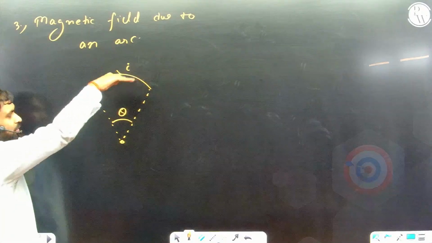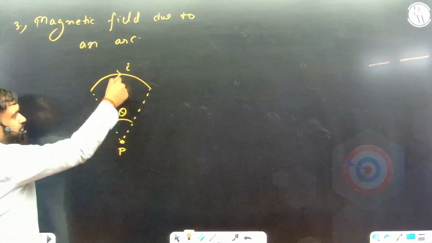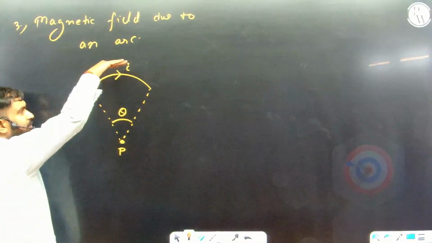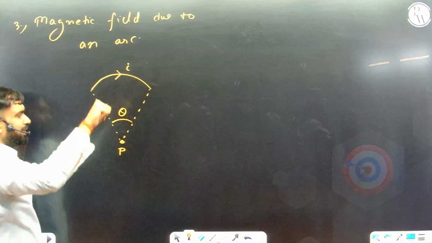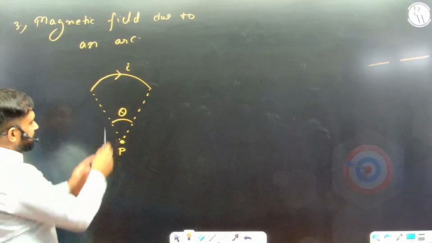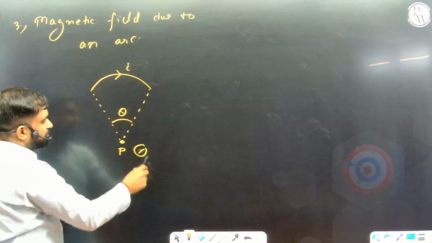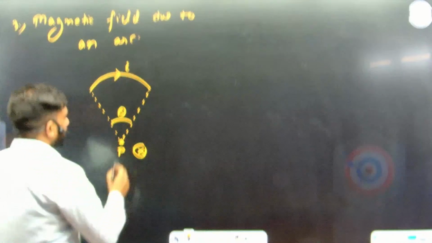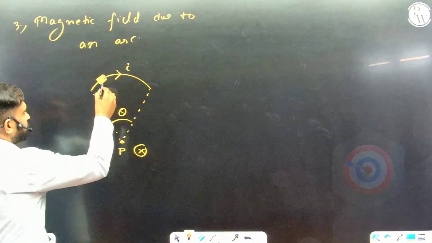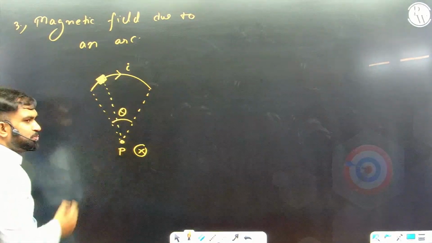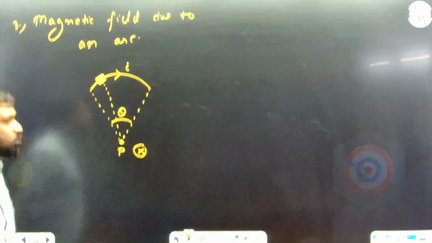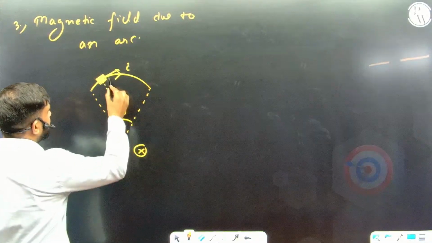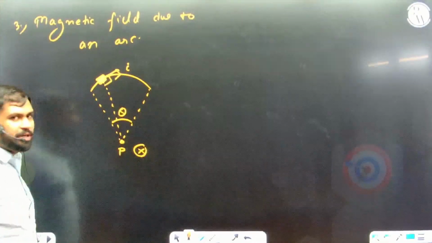Look at the fingers. The point P is below. So if I take an R vector, the curling fingers should be like this, clockwise sense. So again the thumb is pointing inwards. That means the magnetic field due to this at point P will be inwards. This is the current, this is R, so it is going inwards. Now for this again, I need to apply the Biot-Savart law. The good thing is that the distance of any element from this point is quite easy. The angle between dl and R is also 90 because a tangent is always perpendicular to the radius.